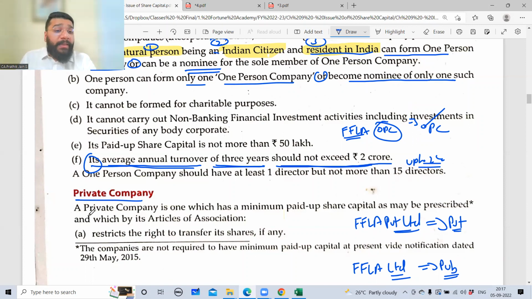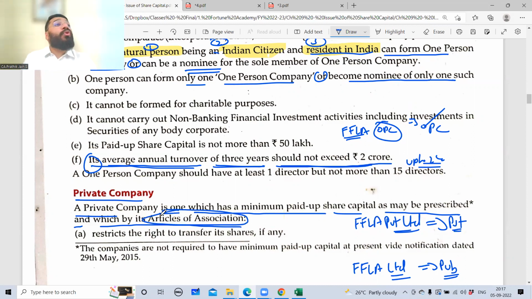Now, private company. A private company is one which has minimum paid up share capital as prescribed and which by its articles... So which means what? For a private company, law does not say this much should be your capital. Who will say? Articles of association. Articles of association is a rule book for the company. So who creates that rule book? The company only creates. So I can decide my capital should be 10 lakh, 20 lakh, 1 crore, 2 crore, 10 crore. It is up to me.